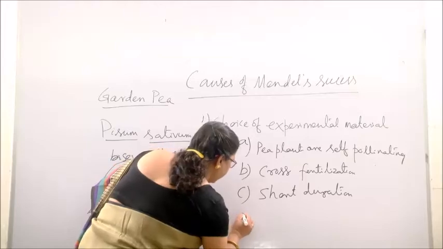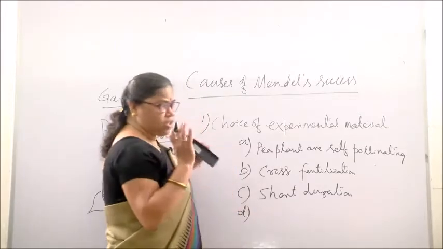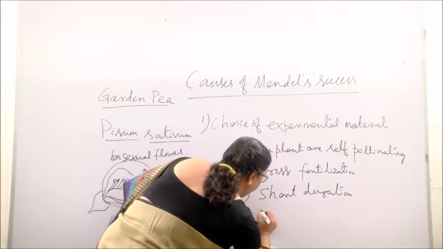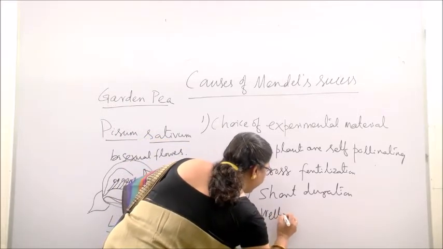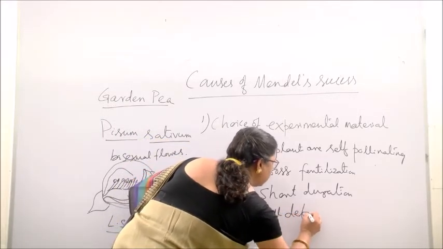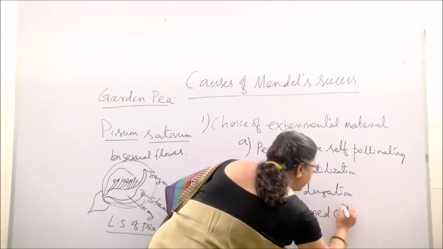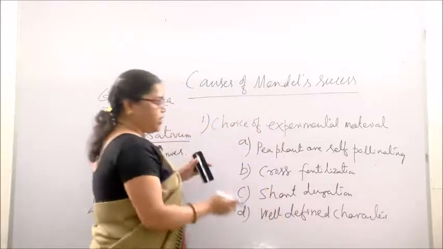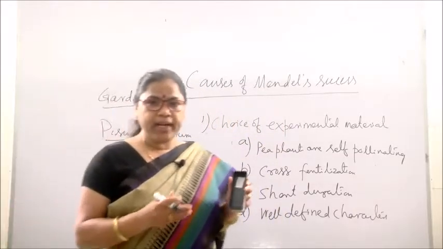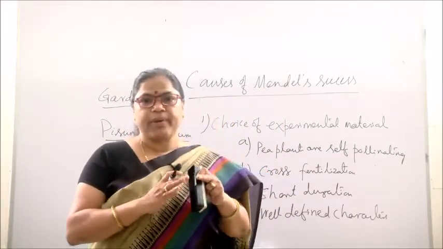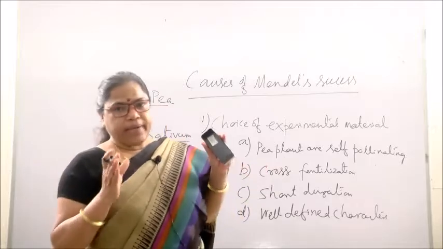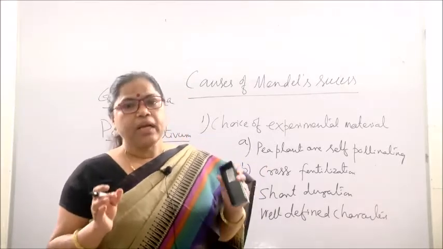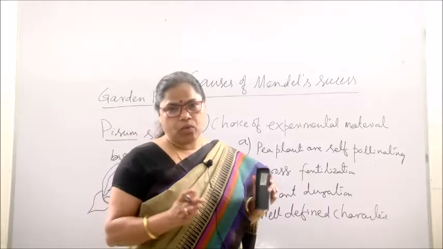And the most important point about pea plants is that they have very well defined characters. What is the meaning of well defined? It means the characters are very much distinct. For example, the height of the plant.